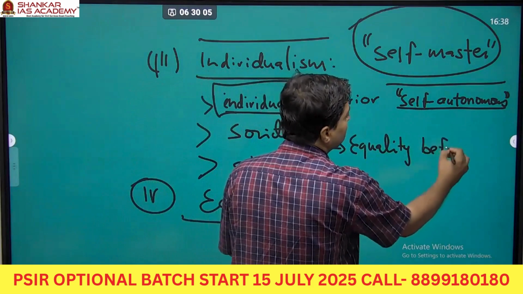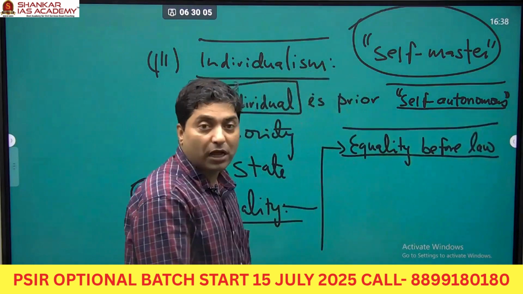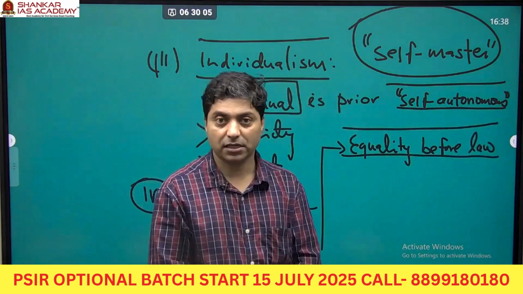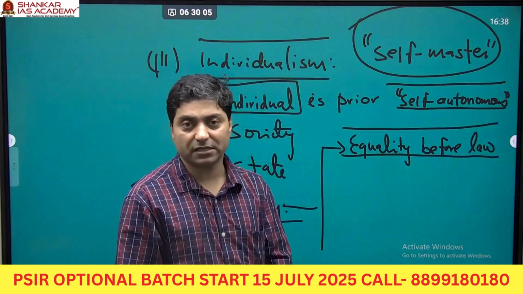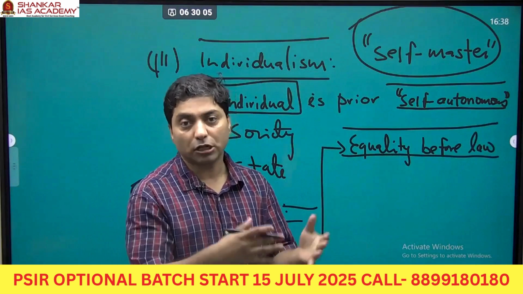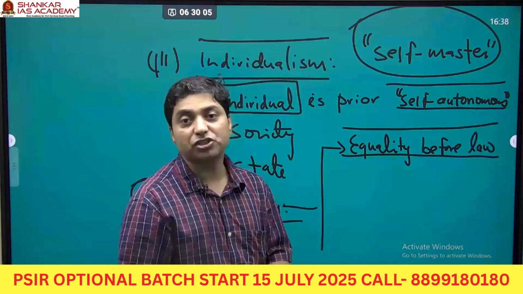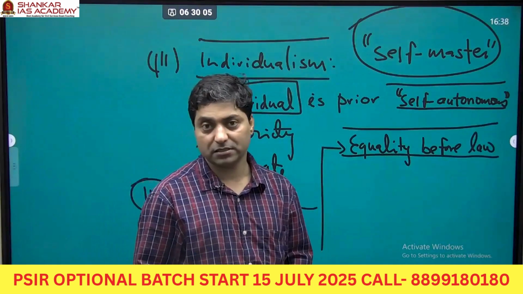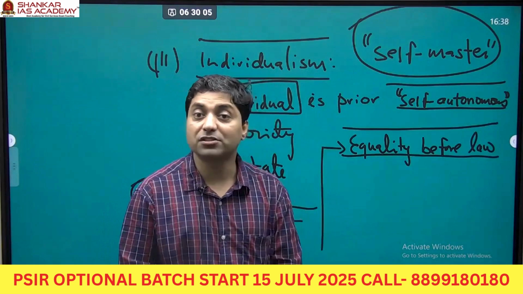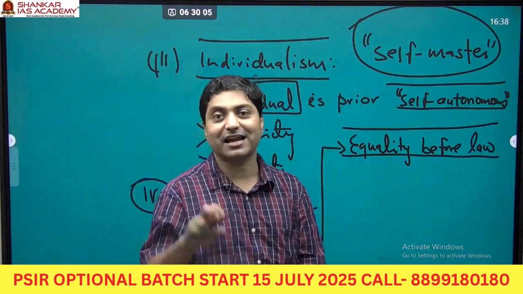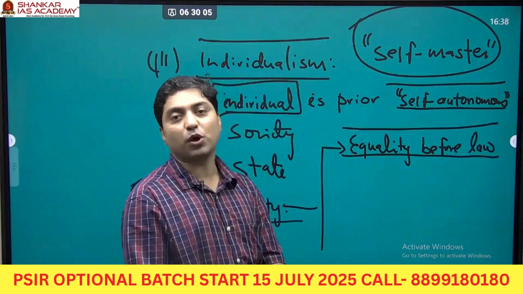Equality before law. It means in the eye of law, we all are equal. There are no privileges, right? If you look at the medieval era, there were privileges like the king, or the lord, the landed class. Or in India, look at the rajas, look at the mansabdar. They had privileges. And the majority of the people were subjects. So there was a hierarchy in the society. And liberals opposed this hierarchy and they supported equality.